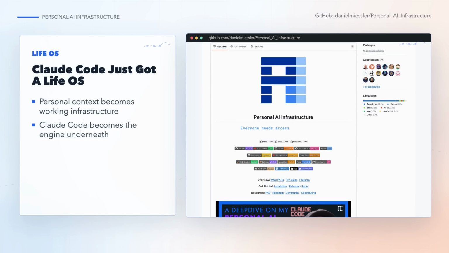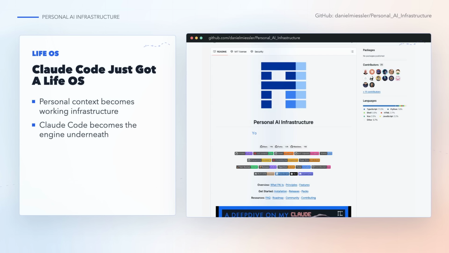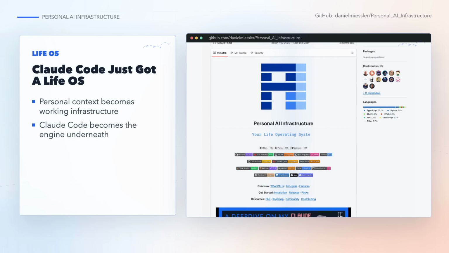Claude Code just got a Life OS. Personal AI Infrastructure is Daniel Miessler's open source repo for turning Claude Code into a personalized operating layer with memory, goals, skills, hooks, voice, and a dashboard.